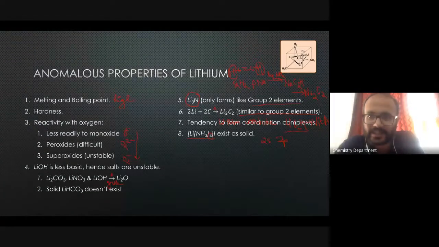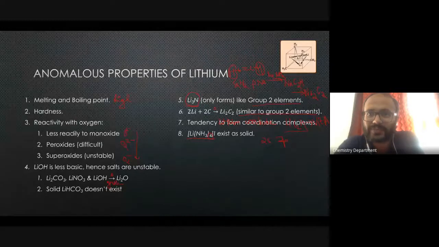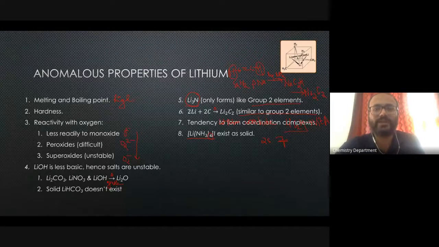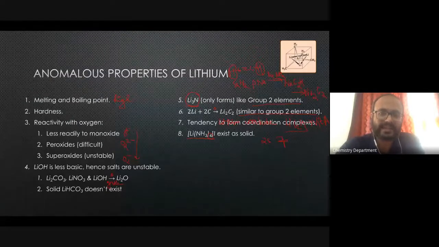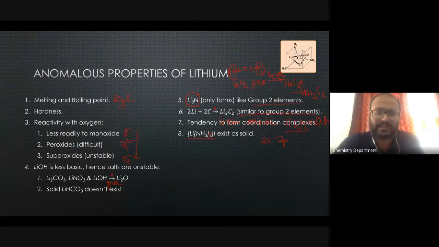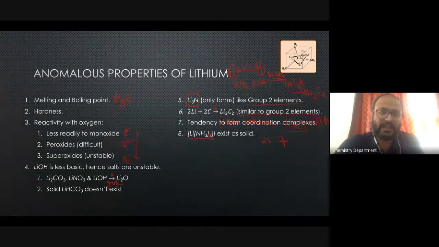If you look inside, a particular lithium atom is surrounded by approximately 6 other atoms. But it is not because it is expanding its valency, because it cannot expand its valency, as it can only accommodate 4 pairs of electrons.